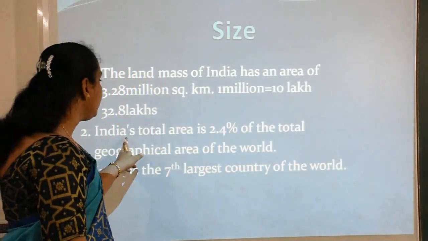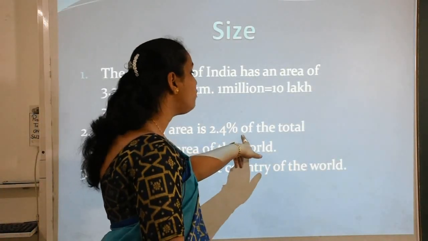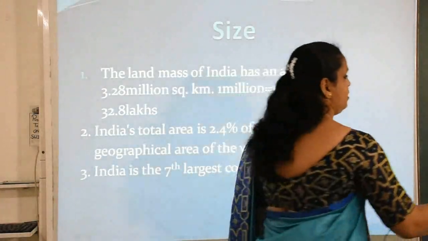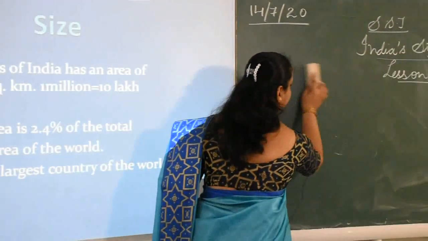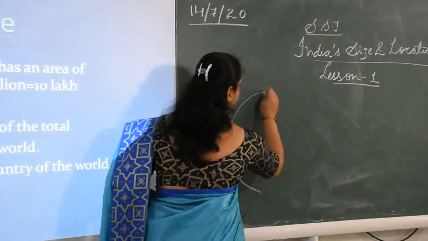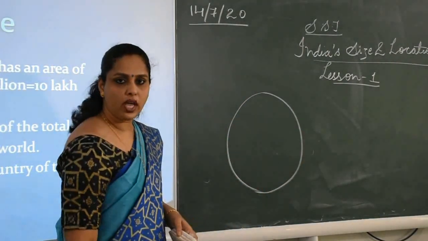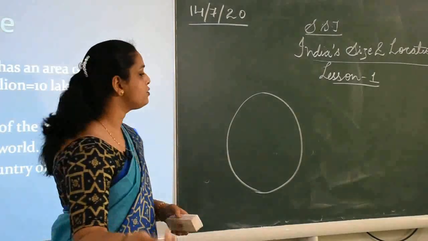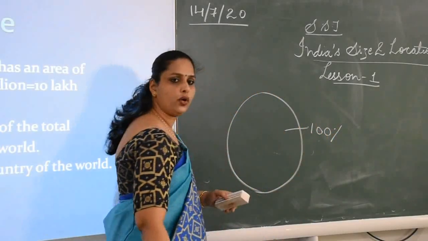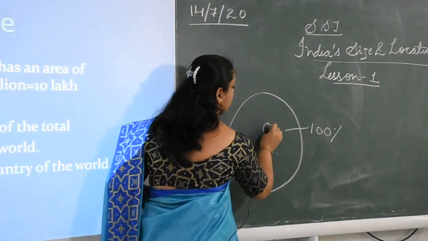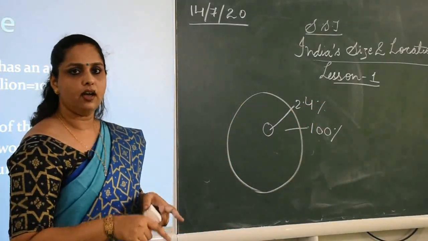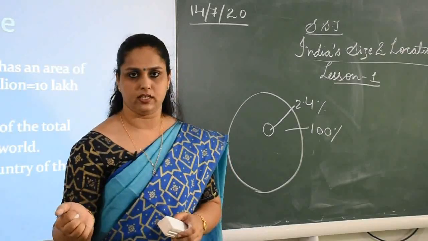Now our next point is that India's total area is 2.4% of the total geographical area of the world. So, for example, this is the whole world, and this is supposed to be 100%. Our country's share is only 2.4% of the overall world's area.